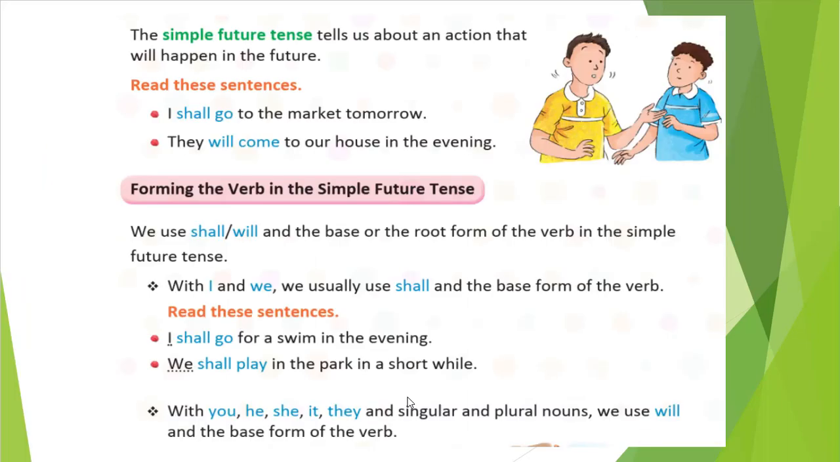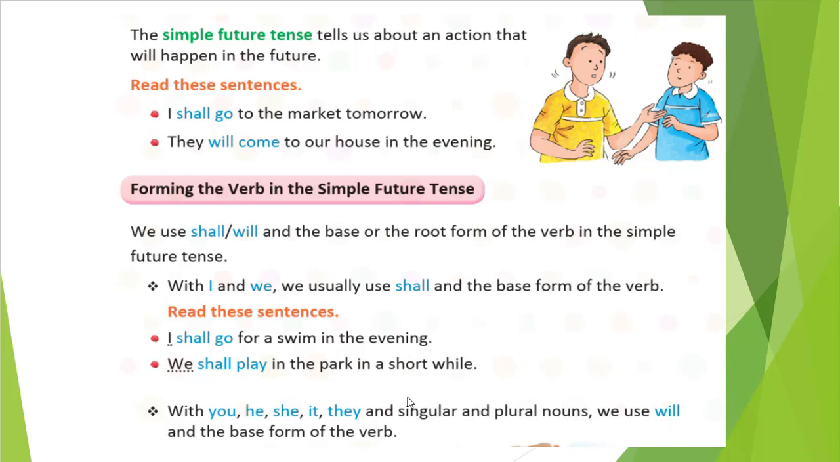In that, the simple future tense tells us about an action that will happen in the future. Right? The action which has not happened yet, in the future it will happen. Like you will be going home by 5 o'clock, but still you are in school, but you will go by 5 o'clock, right? So that way we will show that action in the future by simple future tense.